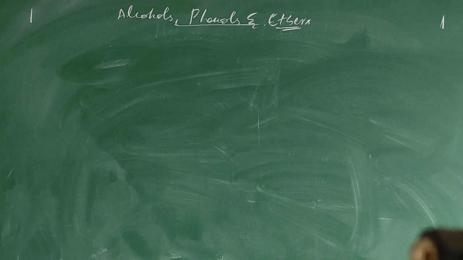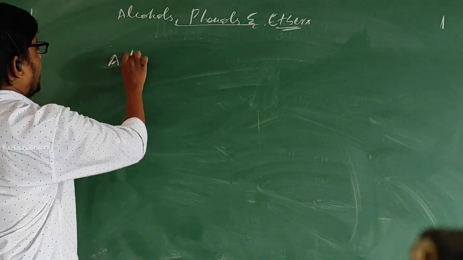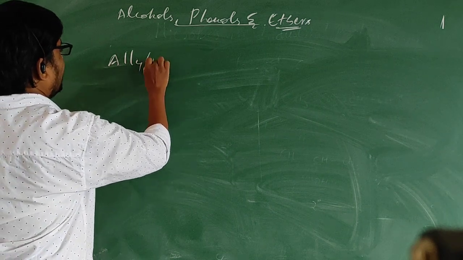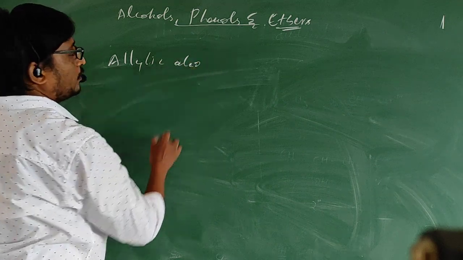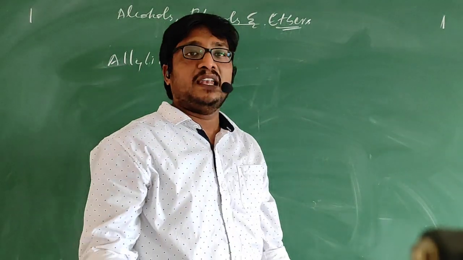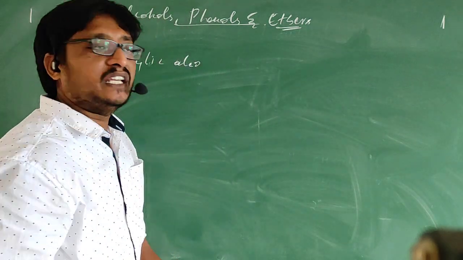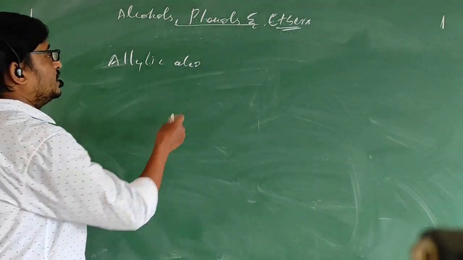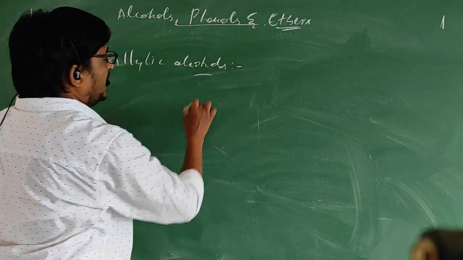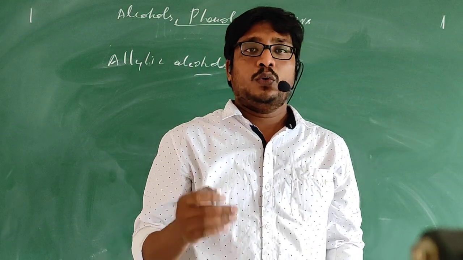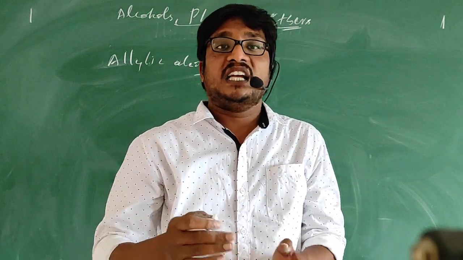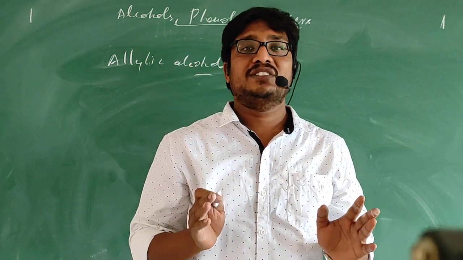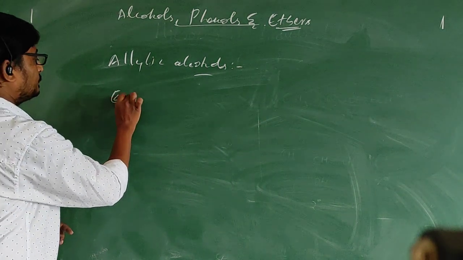Now let us see allylic alcohols. I have already discussed allylic compounds in haloalkanes and haloarenes. Anyway, I will be revising what an allylic compound is once again. So, allylic alcohols are nothing but alcohols where the OH group attached carbon gets attached to a double bonded system. We consider them as allylic alcohols. Simple thing.